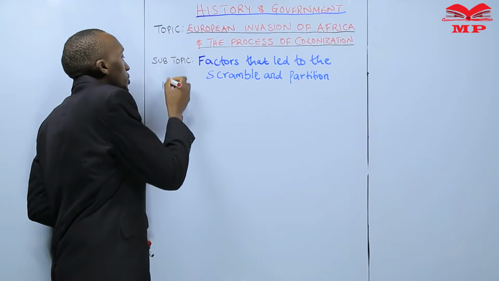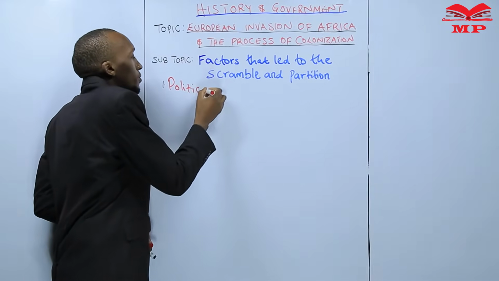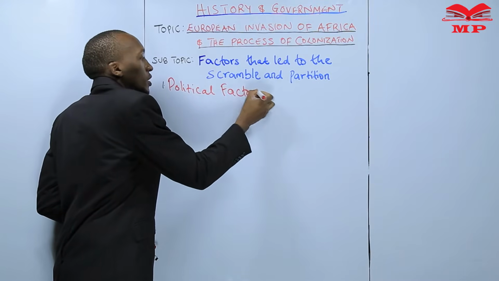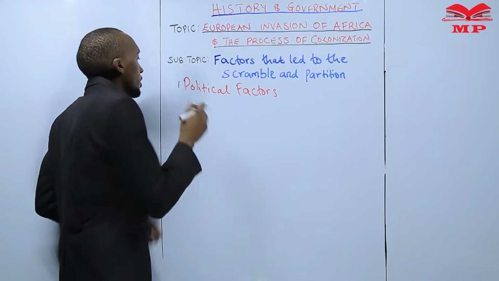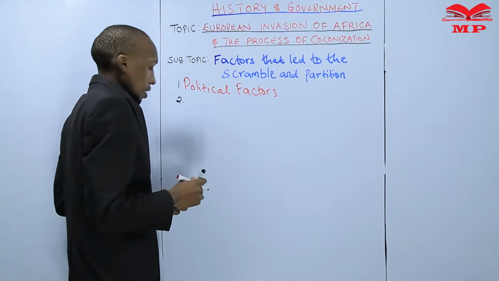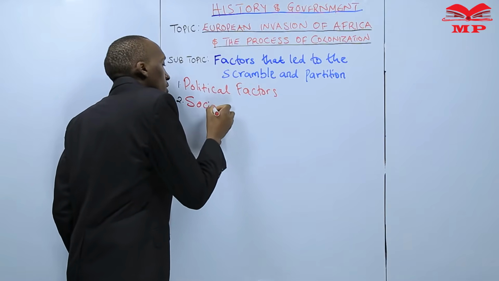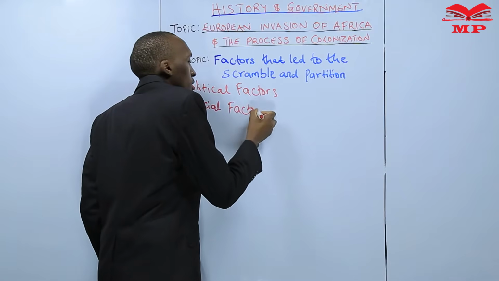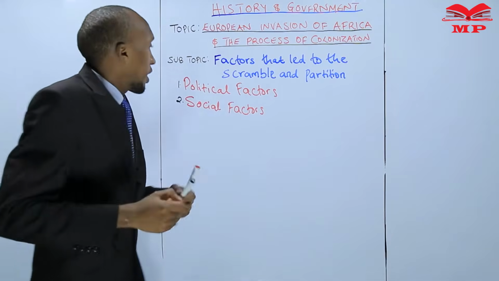In our previous lessons, we looked at the political factors, and then we also looked at number 2, the social factors, which are also sometimes referred to as humanitarian factors.